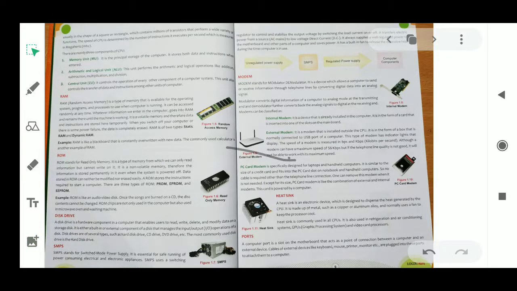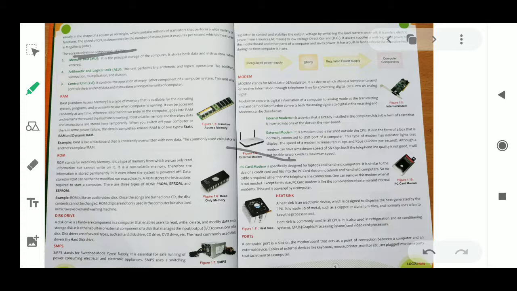And the speed of your CPU is measured in megahertz. You just remember, the speed of CPU we measure in megahertz, in short MHz.